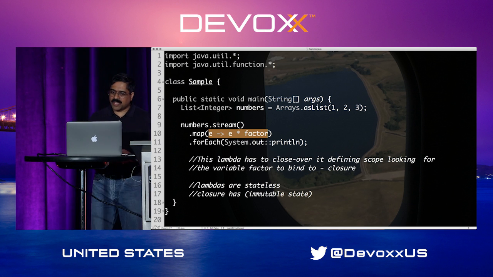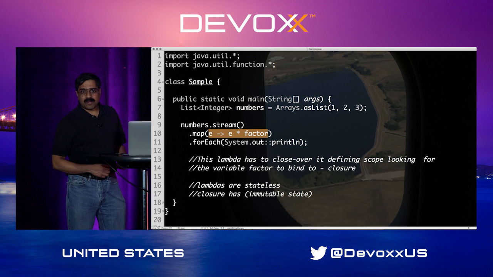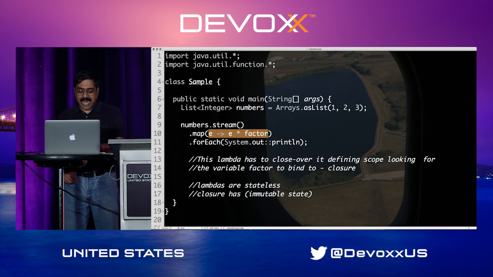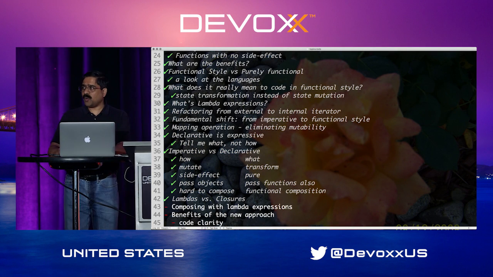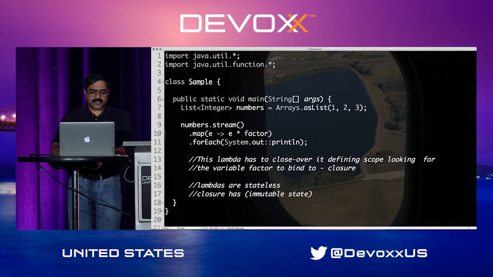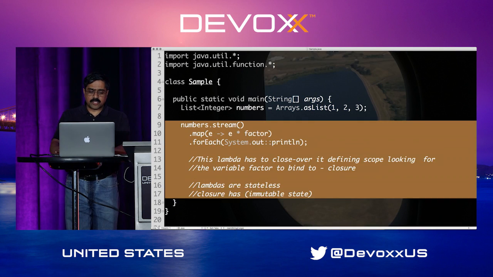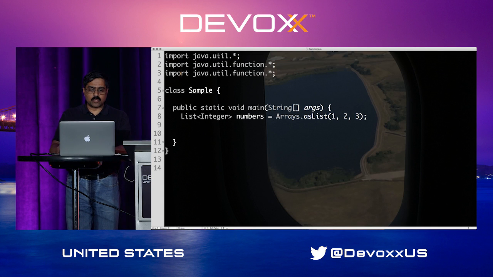So one of the things we should keep in mind is closures carry state, but it's important for us to make sure that the state carried by the closures is immutable. Now, why is it so important that the closure states are immutable? Well, to understand that, let's go ahead and do this a little differently. I'm going to bring in the stream over here.